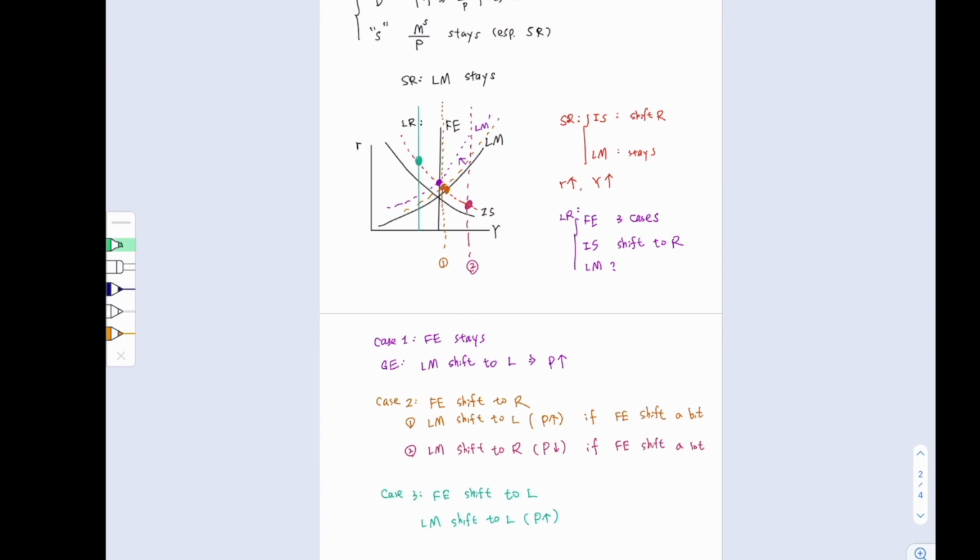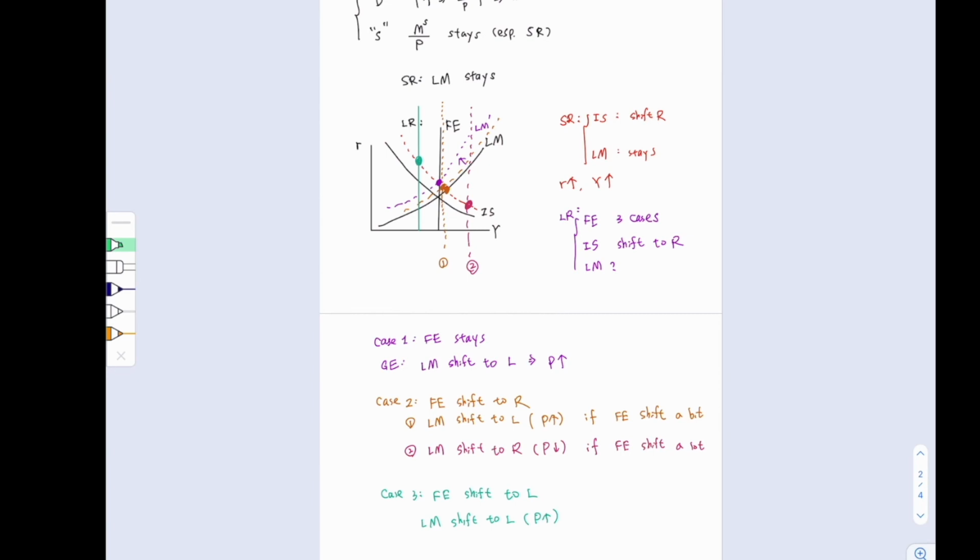However, in the case that the full employment line shifts to the right, and shifts quite a lot, such that the new general equilibrium point is to the right of the short-run equilibrium, then the LM curve needs to shift to the right to restore the general equilibrium. In that case, the price needs to fall, and then the economic implication of the permanent productivity shock will be different.